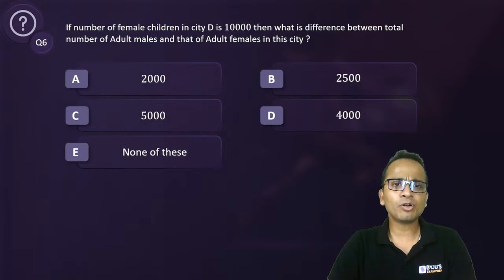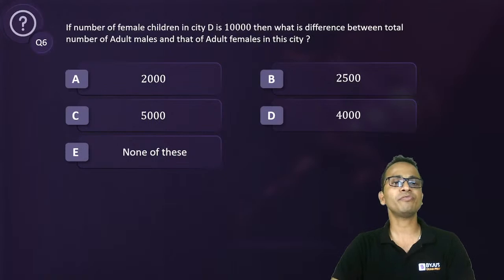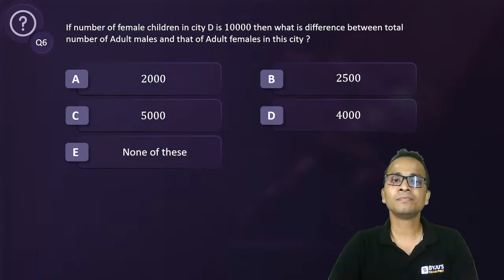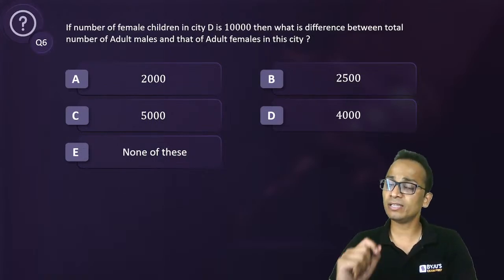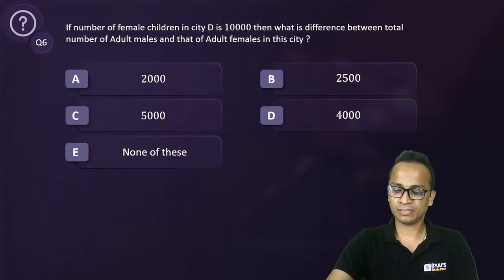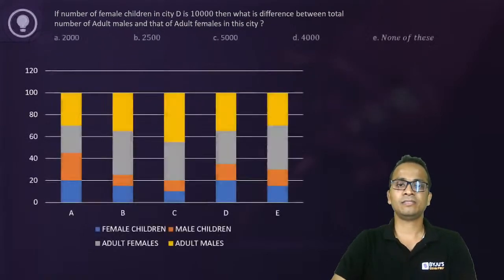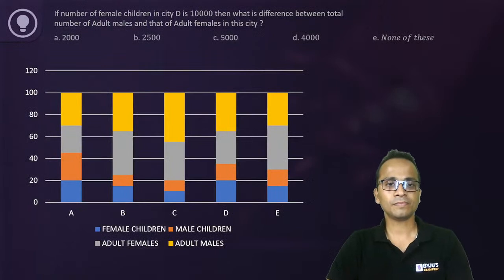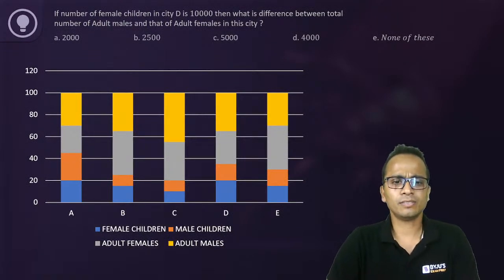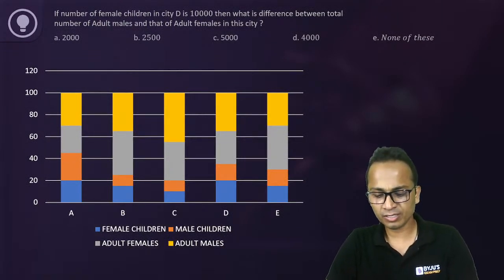Question says that if the number of female children in city D is 10,000, then what is the difference between the total number of adult males and that of adult females in this city? I'll give you a minute for this one. Let's see who will give me the quickest answer.